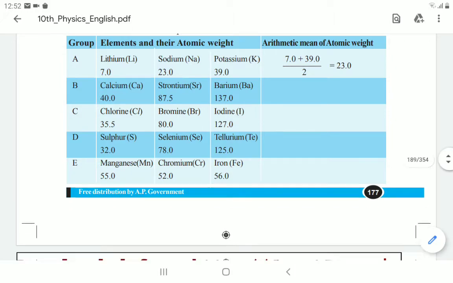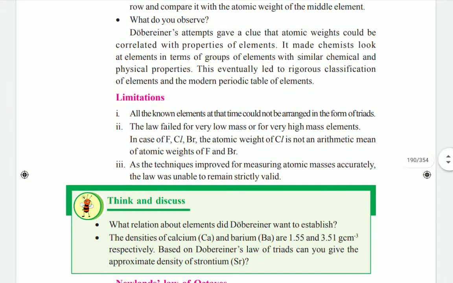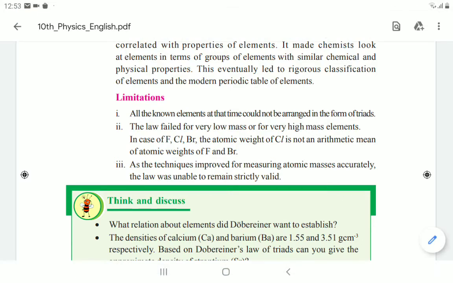You can see the limitations here, children. All the elements known at the time could not be arranged in the form of triads. Second, the law failed for very low mass or very high mass elements. This law is not satisfied for elements which have very small atomic weights or very high atomic weights. Next, as the techniques for measuring atomic masses accurately improved, the law was unable to remain strictly valid.